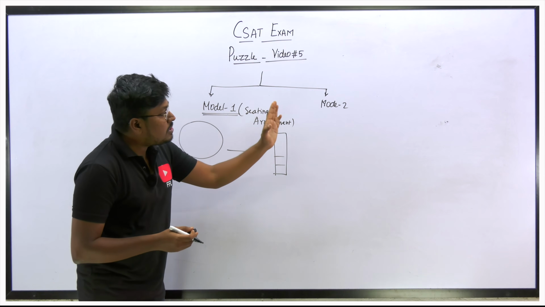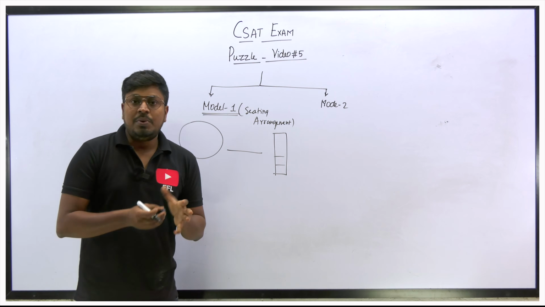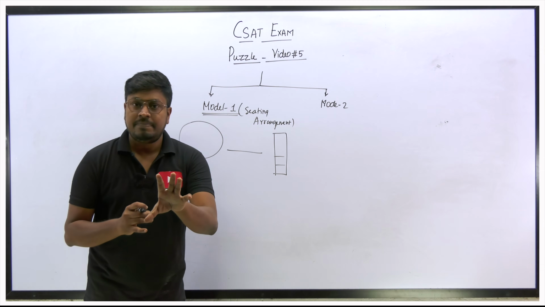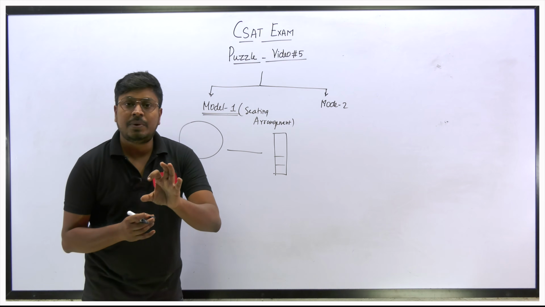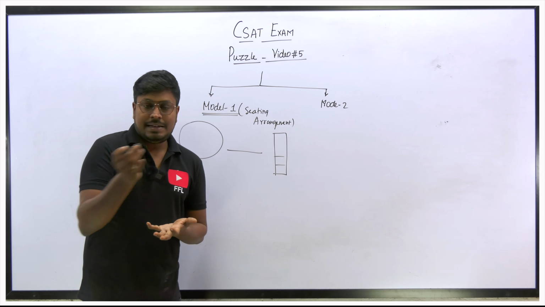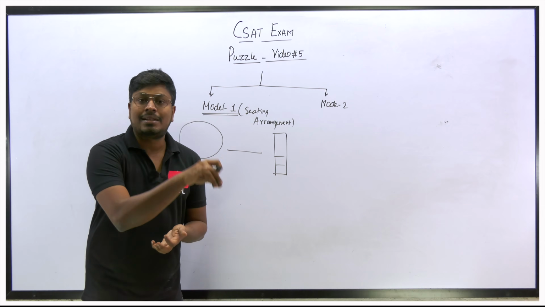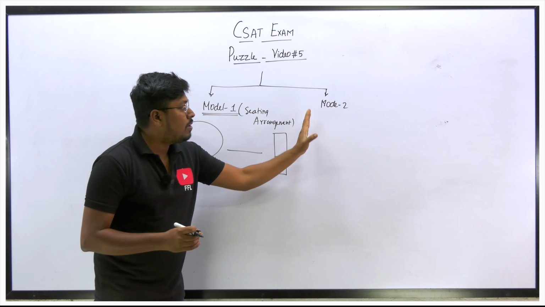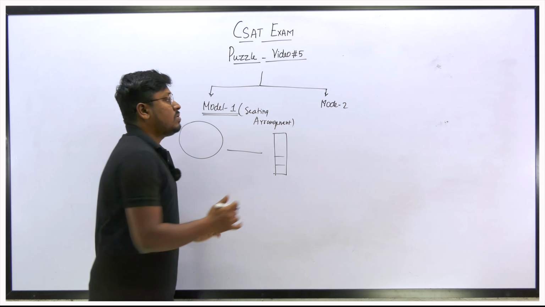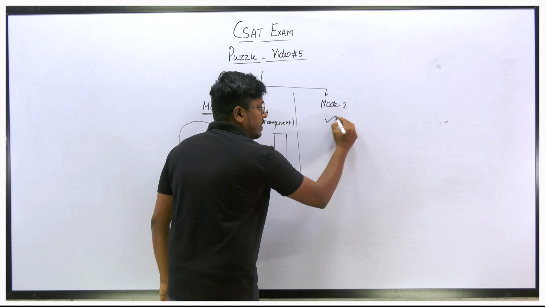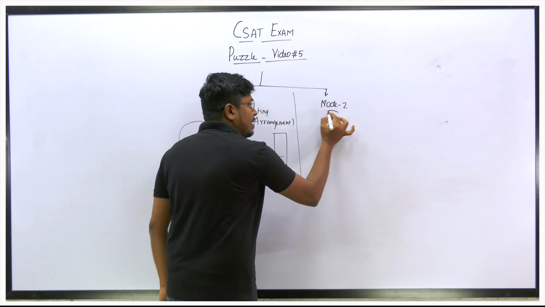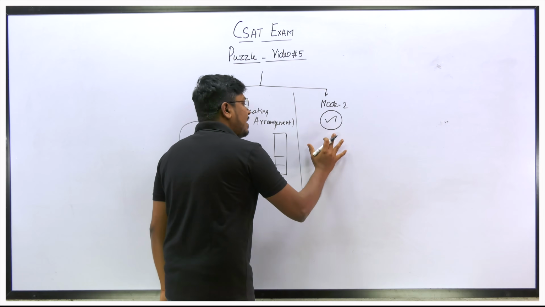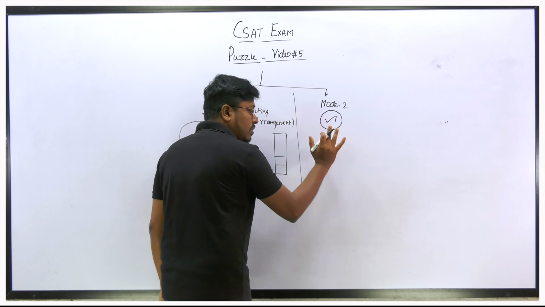When we move on to model number 2, the questions are like A is taller than B, or A is 52 kg more than B, and D and E are a little bit shorter than C. The difference between model 1 and model 2 is this: listen carefully. To solve model 2 questions, there is no pattern or format.